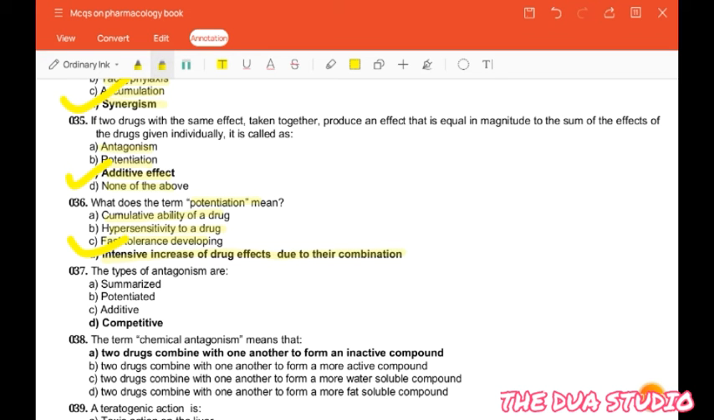The next question is, the types of antagonism are summarized, potentiated, additive, competitive. So the correct answer is competitive.